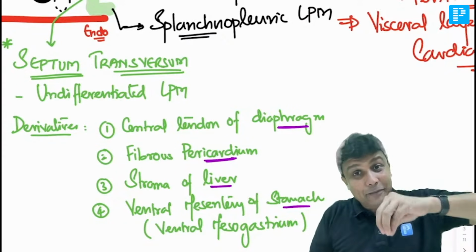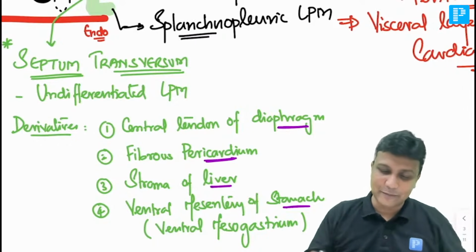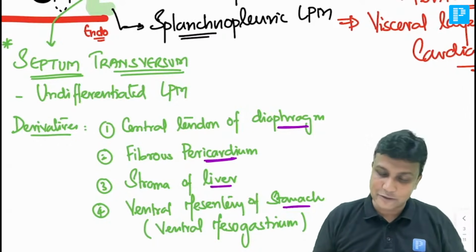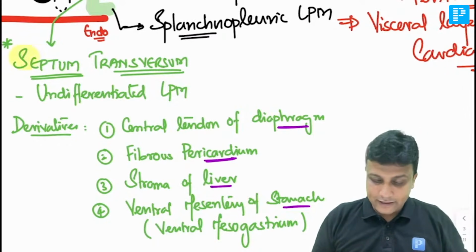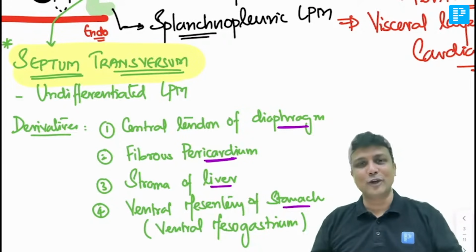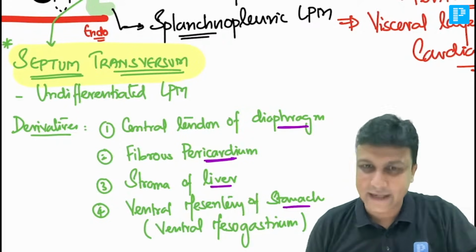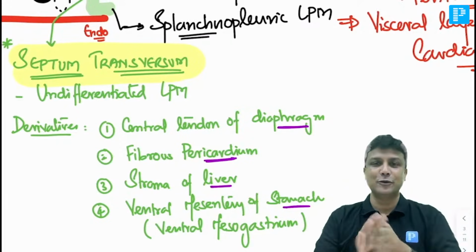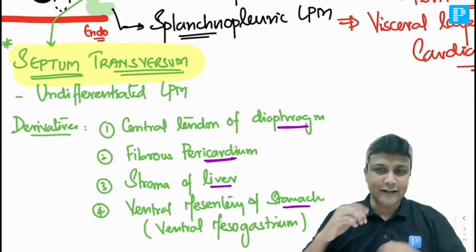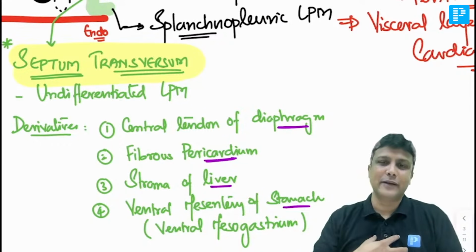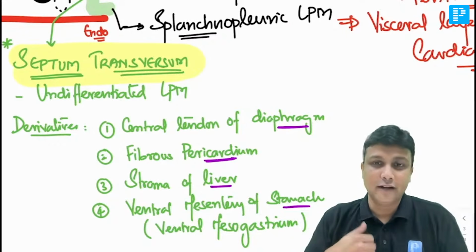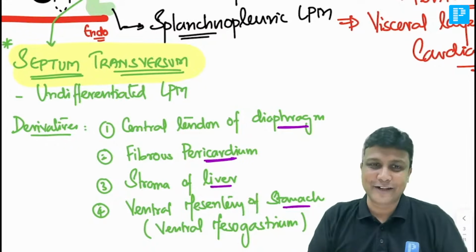So what is septum transversum? Septum transversum is nothing but undifferentiated lateral plate mesoderm. And that undifferentiated lateral plate mesoderm is going to form 4 structures. Let us repeat together again. Come on, you also try to repeat along with me. Number 1, central tendon of diaphragm. Number 2, fibrous pericardium. Number 3, the stroma of the liver. And number 4, the ventral mesentery of the stomach. Done.